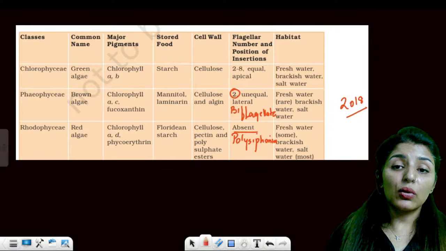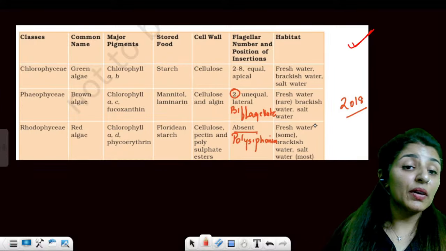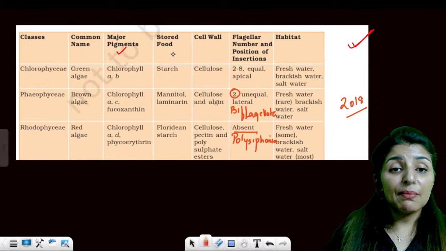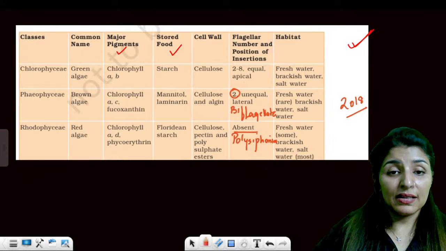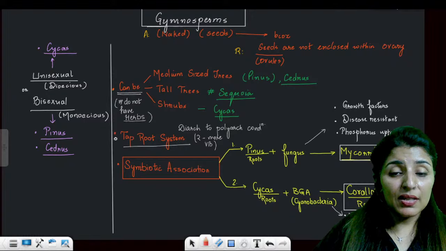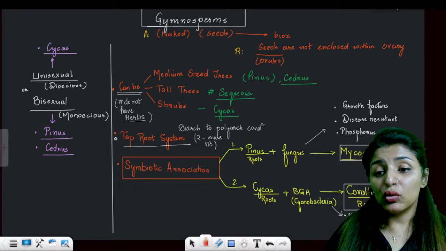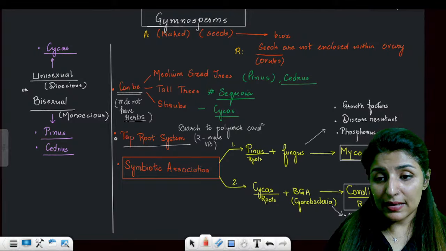So again I told you this table is super important. Be it pigments, be it foods, these have appeared in many papers. Is that clear? So I am leaving you with these tables.